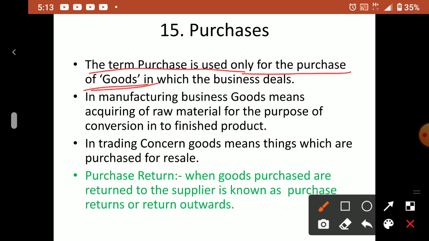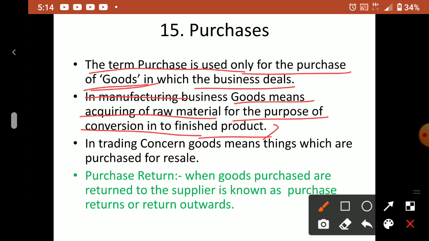Goods and assets are different. Goods are for sale in the business to earn profit. Assets are for use in the business. In a manufacturing business, goods means acquiring raw material for the purpose of conversion into finished product. Suppose you have a factory setup business, what are their goods? You are bringing raw material. Suppose you have a sugar factory, your raw material will be sugar cane. Whenever you purchase sugar cane, you call it purchase.